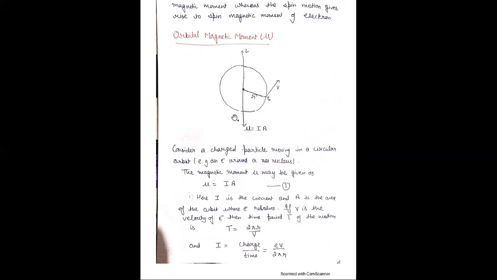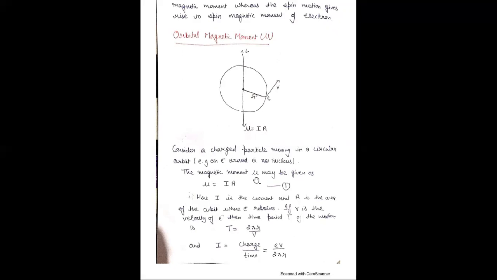This is due to the motion of the electron around the nucleus in their orbit. This is the center, meaning the nucleus. This is the radius of the electron, and the velocity which acts tangentially, and this is the orbital magnetic moment mu, which is equal to current into area. Consider a charged particle, an electron, moving in a circular orbit.